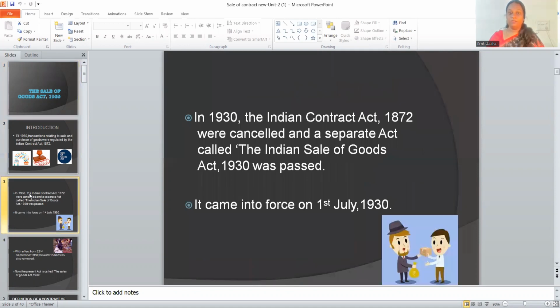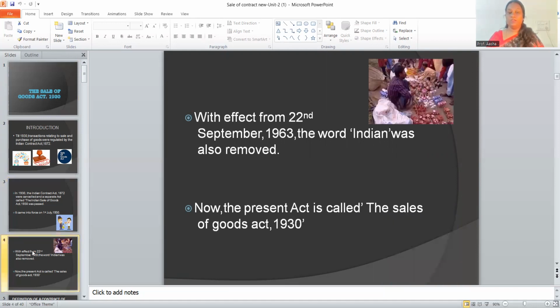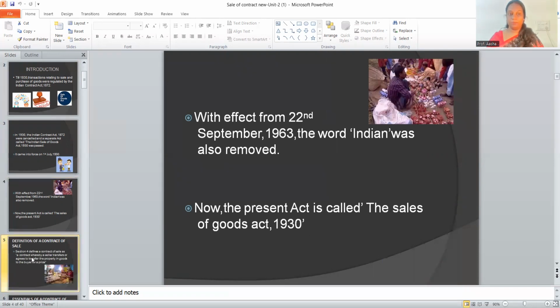But then, in 1930, the Contract Act 1872 was cancelled and a separate act called the Indian Sale of Goods Act of 1930 was passed, and it came into being on 1st July 1930. With effect from 22nd September 1963, the word Indian was also removed, and currently the act is called the Sale of Goods Act of 1930.